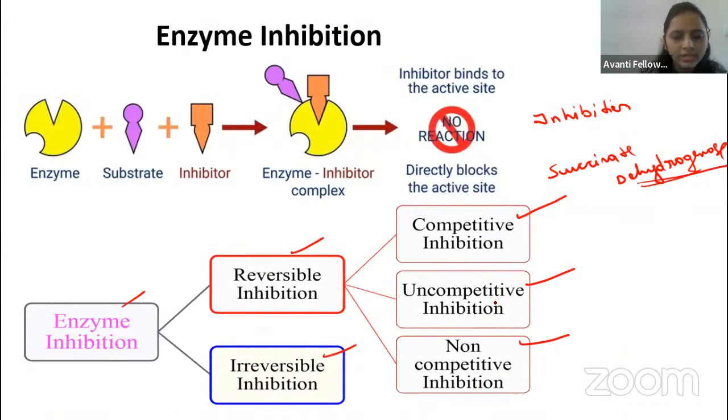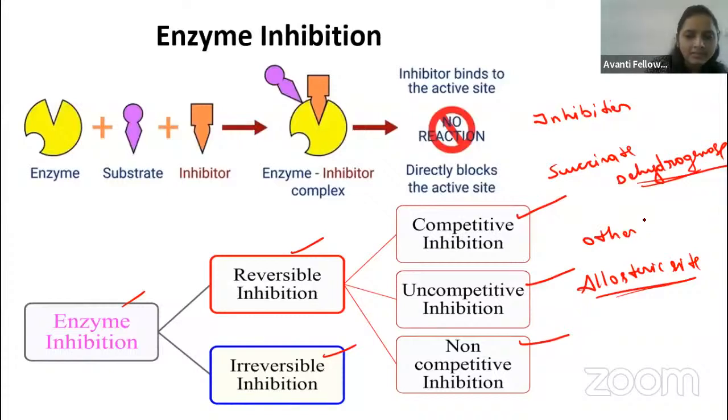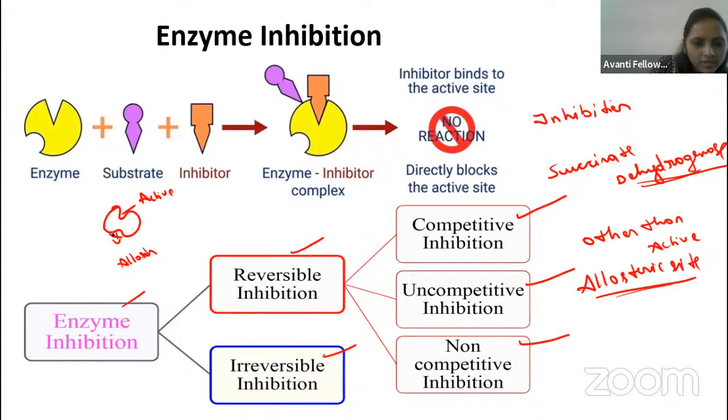It will not bind to the active site of the enzyme, but it will bind to the allosteric site, other than the active site, and there it inhibits the enzyme function. For example, this is the active site and here is the allosteric site. It will bind to the allosteric site and change the active site, so the substrate cannot bind because the shape was changed.